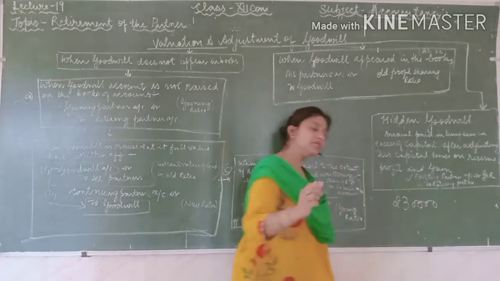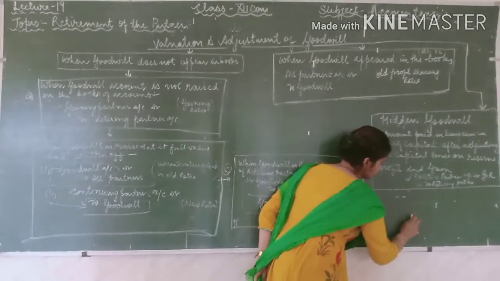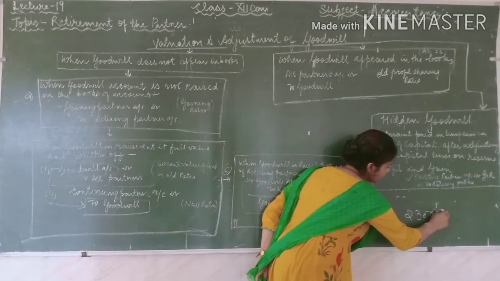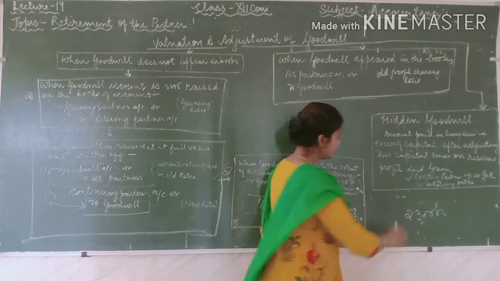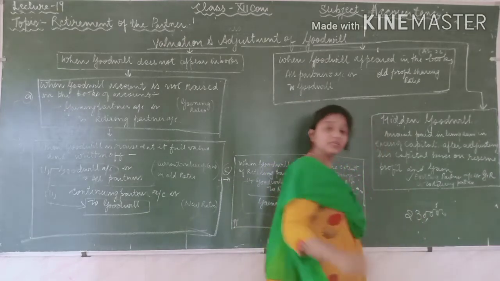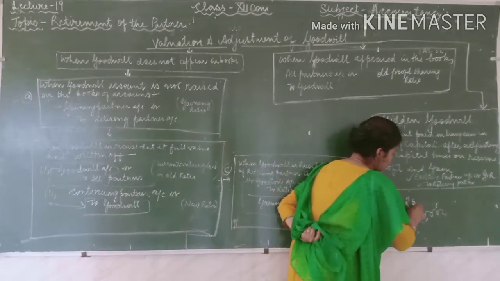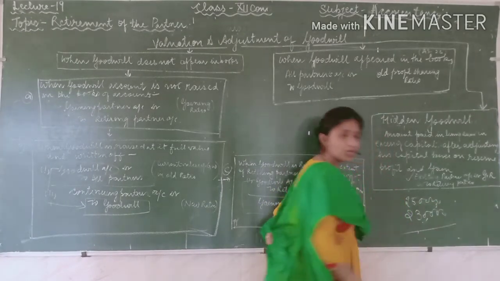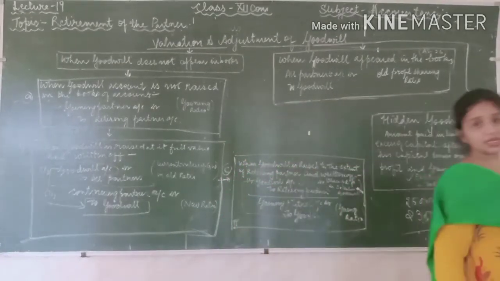Okay, but they decided to give 2,50,000, while the retiring partner's adjusted capital amount becomes 2,30,000. Now see what will be the excess.